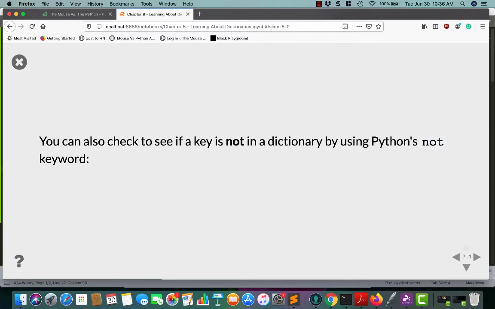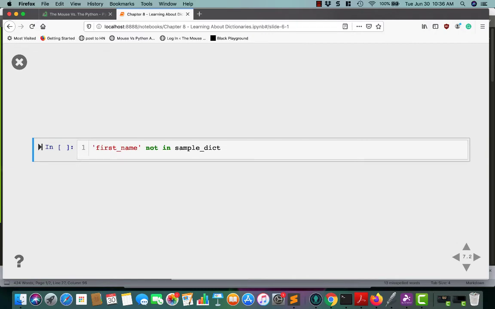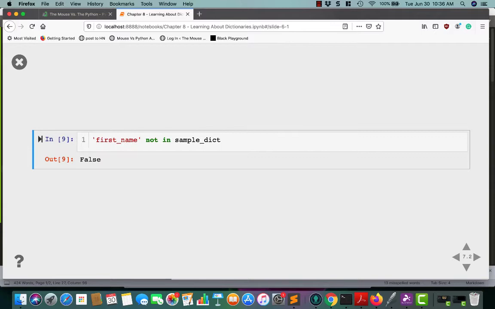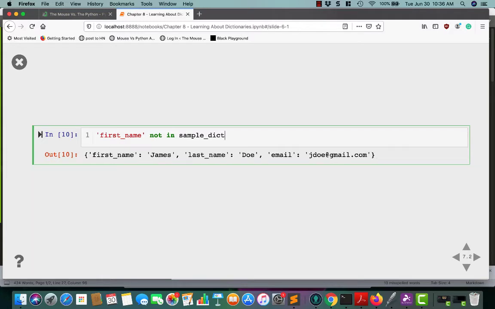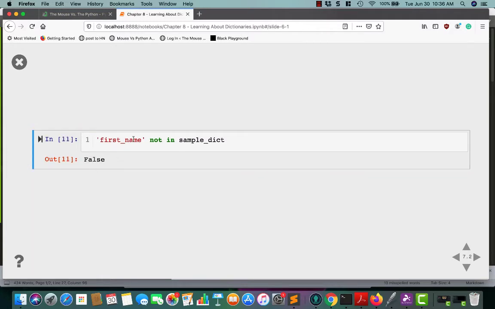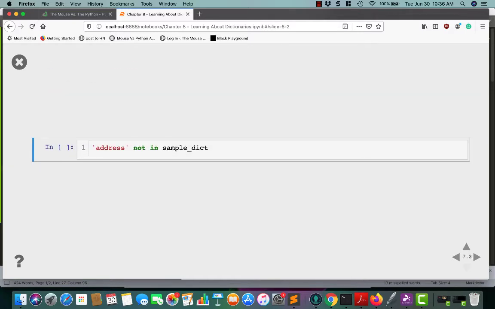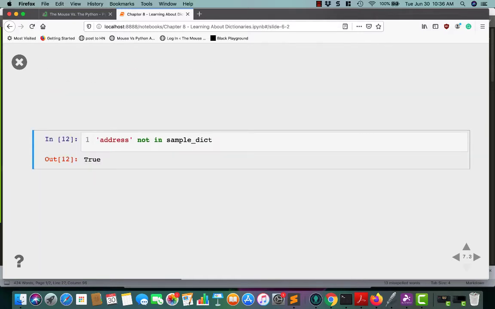You can also check if a key is not in a dictionary using Python's not keyword. In this case, we could say first name not in sample dict. Well, we know that's false because the sample dictionary contains first name. If we print this out, you can see that first name is one of the keys. So that's why this one returns false. You just have to think about not in. Sometimes the not keyword is kind of confusing. Address not in sample dict. Well, that's true because address is not a key in the dictionary.